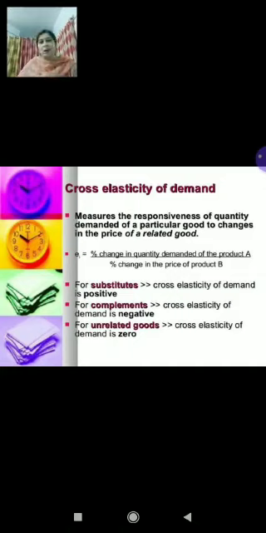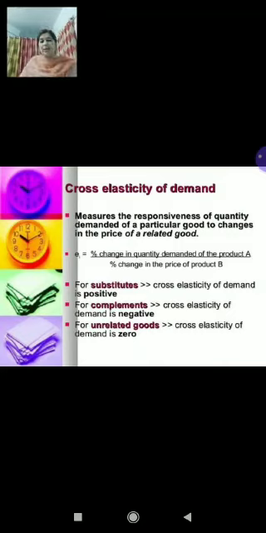Right, children? Now, let's talk about the last and third degree, that is zero cross elasticity of demand. Children, zero cross elasticity of demand will happen only in case of those goods which are not related to each other. For example, if we say the price of television and demand for salt. This is an example of unrelated goods. So in this case, the degree will be zero cross elasticity.